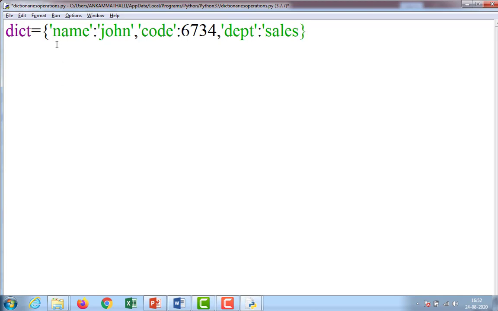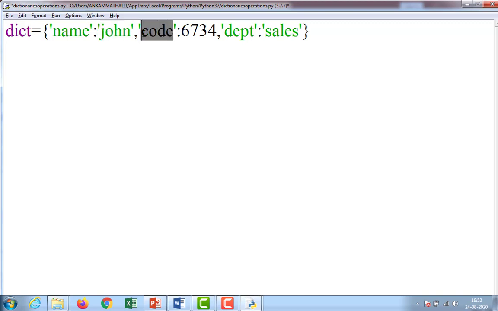Here this is called a key value pair, name colon John. This is one key value pair, this is another, and this is another. The left hand side of the colon is called the key and the right hand side of the colon is called the value.